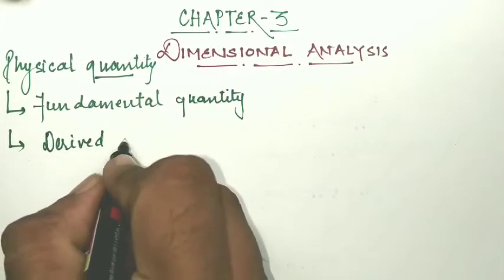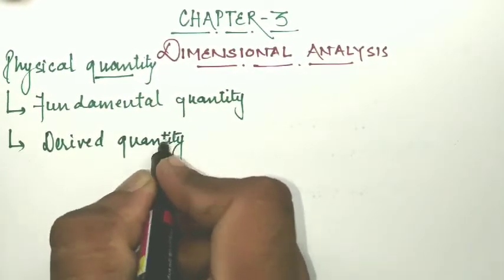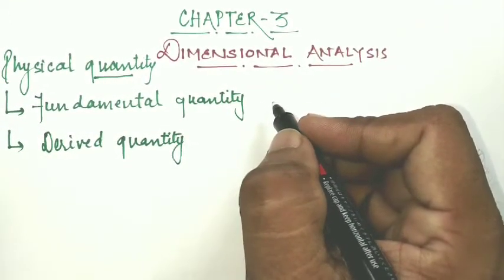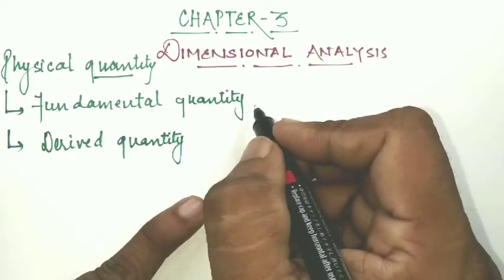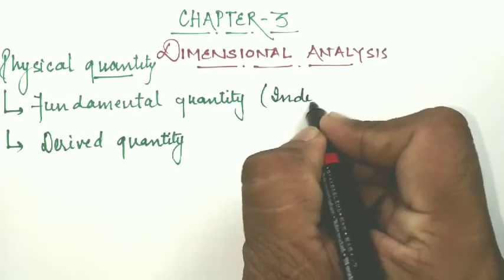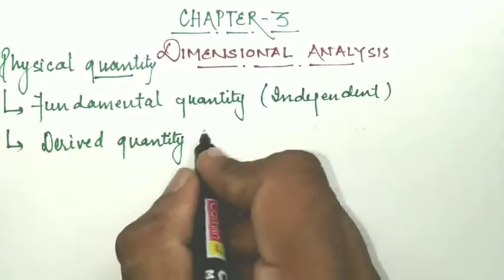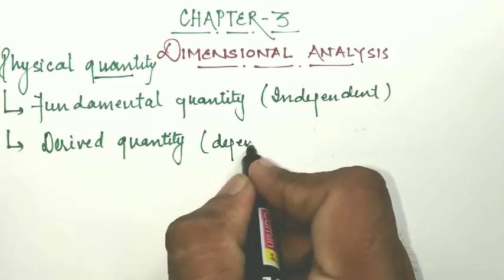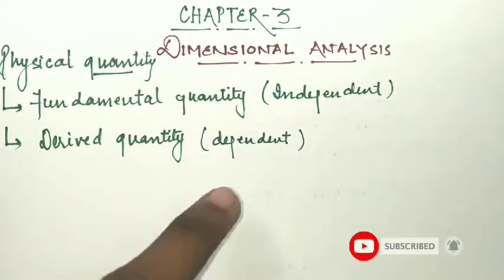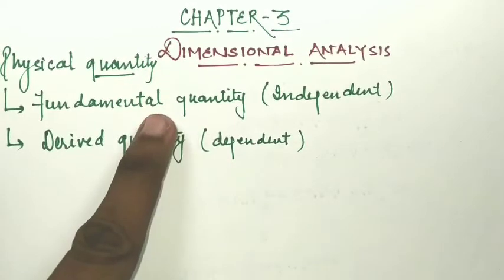So what are the fundamental quantities? Fundamental quantities are those quantities which do not require the help of any other measurement, so they are independent quantities, whereas derived quantities are dependent on the fundamental quantities.